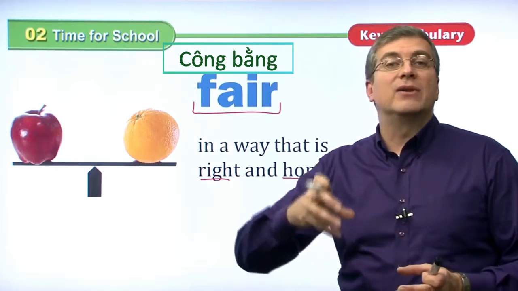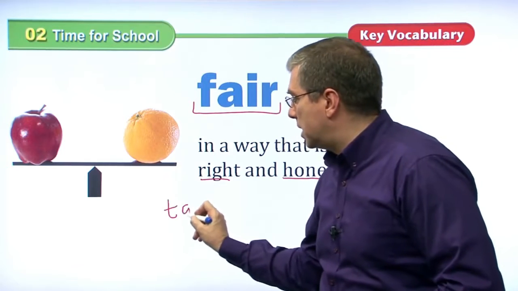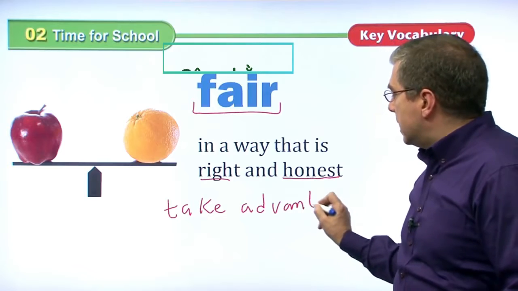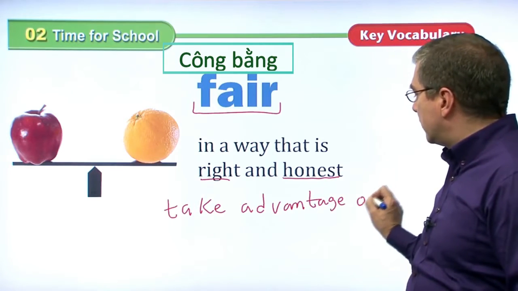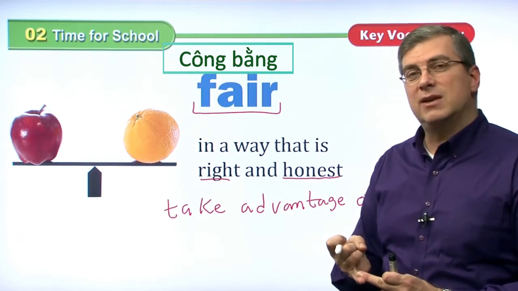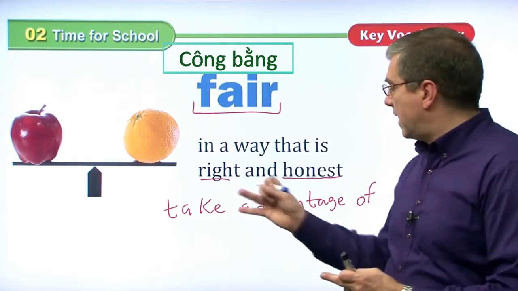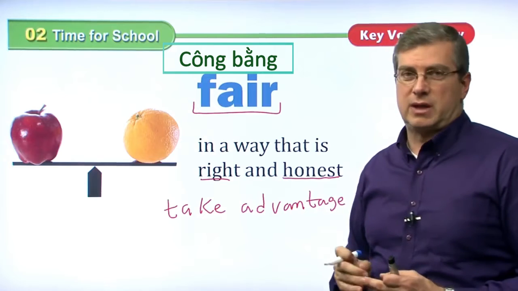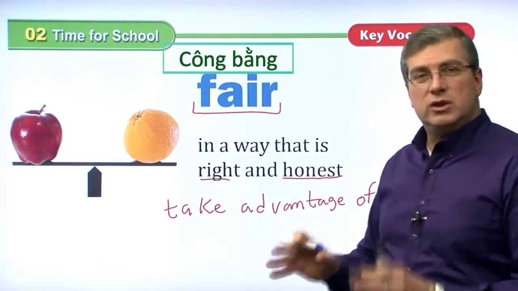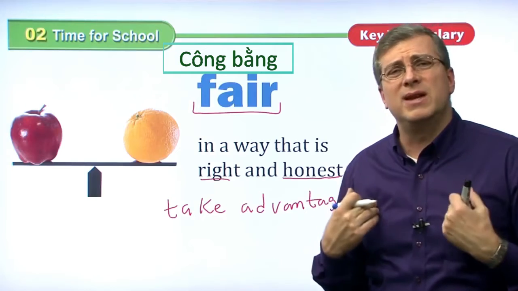One person shouldn't have an advantage over another. We shouldn't take advantage of other people. Take advantage of. If you take advantage of another person, it's because you are lying to them. So you take advantage of their belief in you. You break their trust in you. If you take advantage of somebody, you might steal something from somebody else. This is taking advantage of other people. We shouldn't do that because that causes problems. That causes fights. Other people's feelings are hurt.